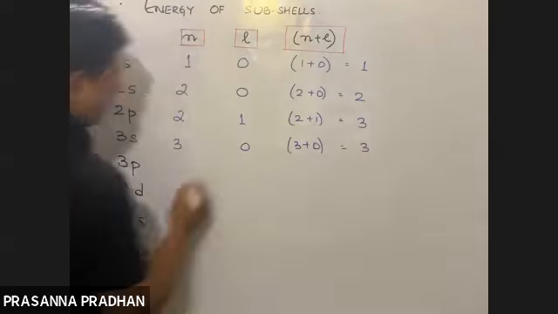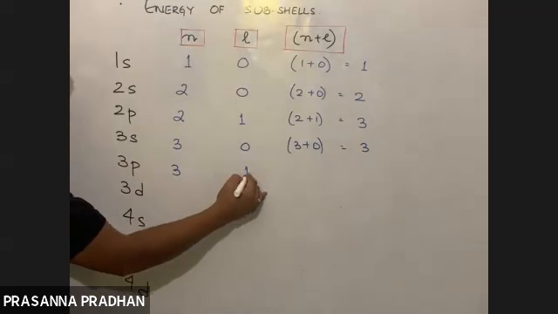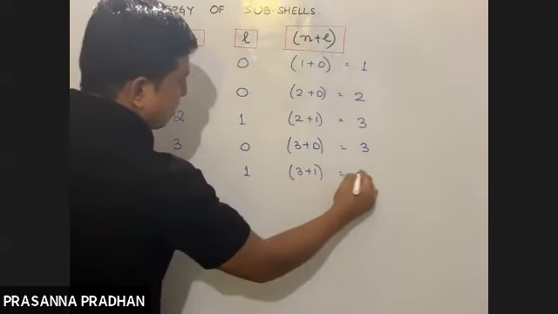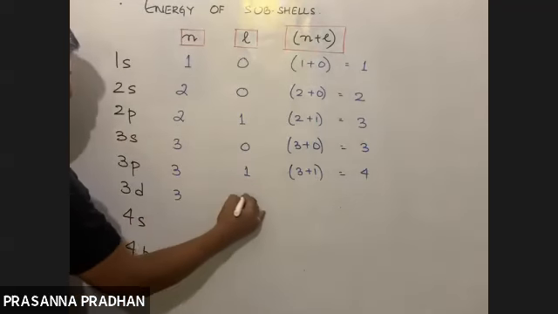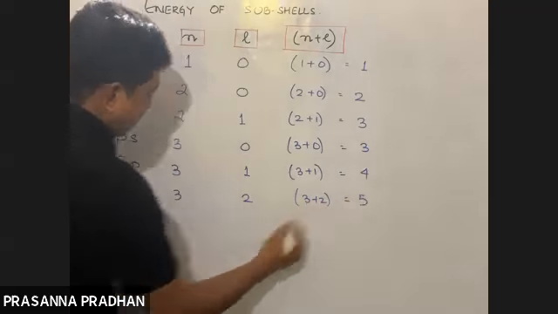There is a tie out here. 3p, n is 3, l for p means 1. 3 plus 1 equals 4 out here. 3d, n is 3, d means l value is 2. 3 plus 2 equals 5 out here.